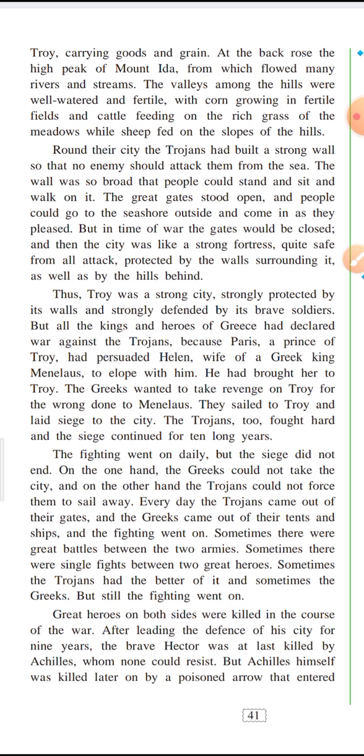And when these gates, which were normally kept open, were closed at the time of war, it became a very strong fort, and it was highly impossible to attack Troy after that. It was very safe from any attack once the doors were closed.